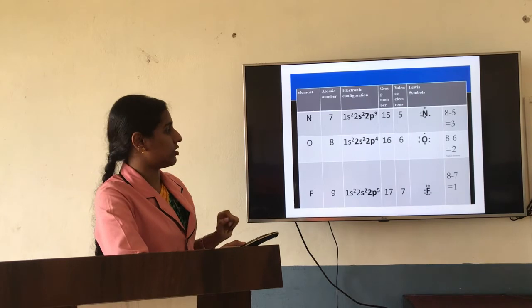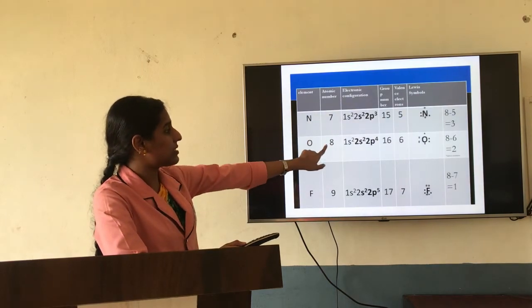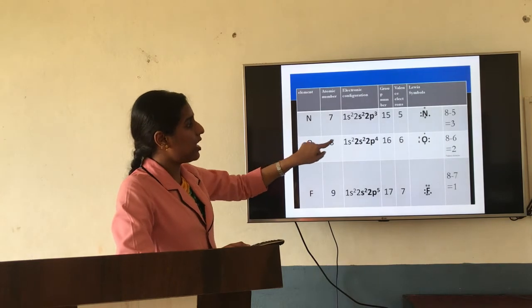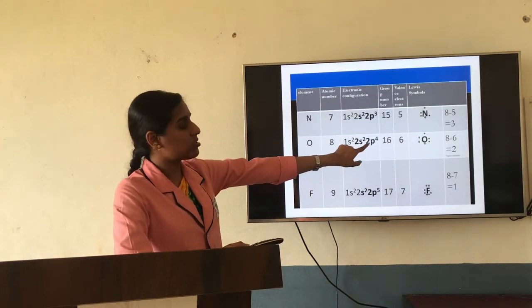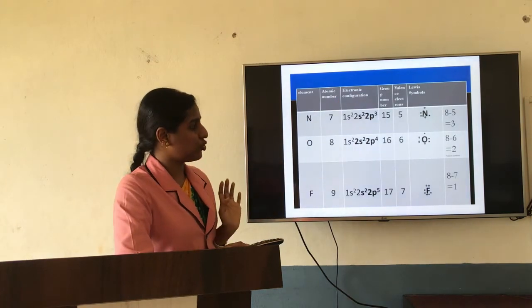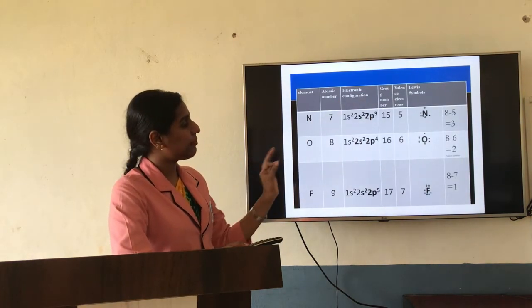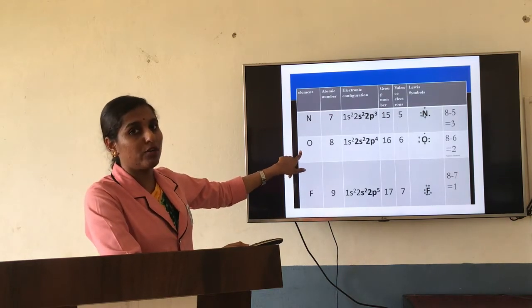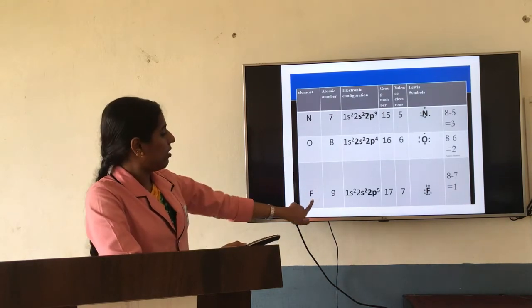Okay, the same way, oxygen. Oxygen's atomic number is 8, so 4 plus 2, 6 electrons are present, 6 dot structure. So valence electrons are 6, but the valency is 2. Okay, so that is 8 minus 6, that is 2. You might have seen the oxygen molecule, O2, will be having a double bond.